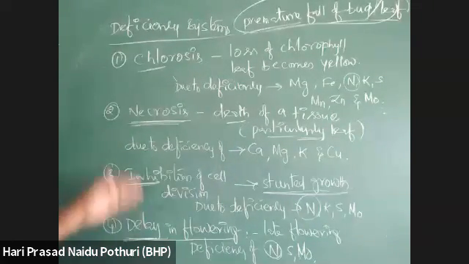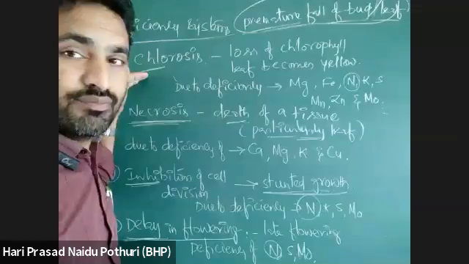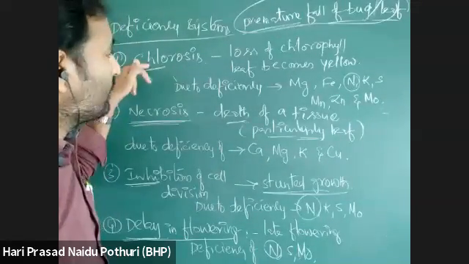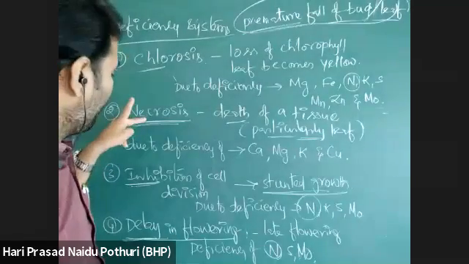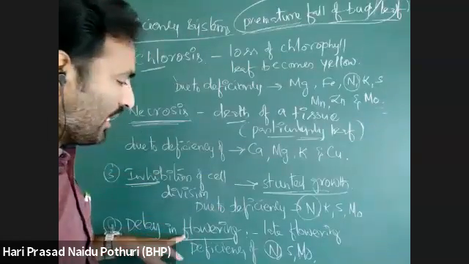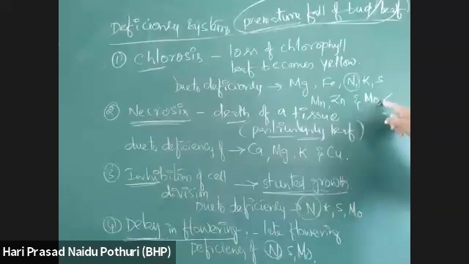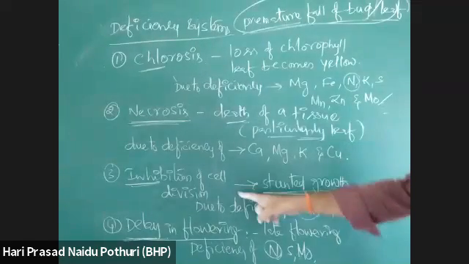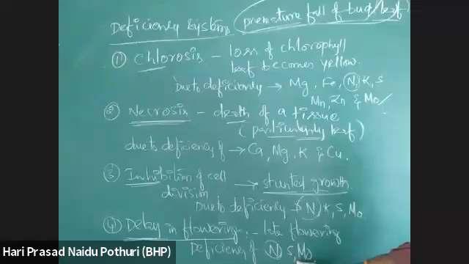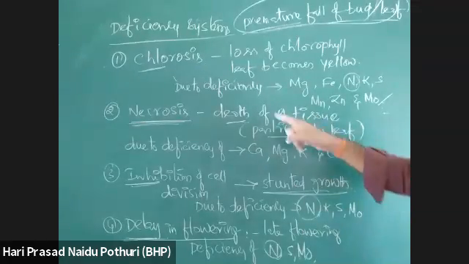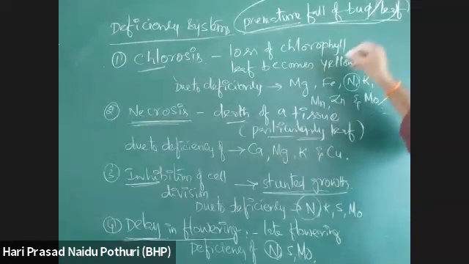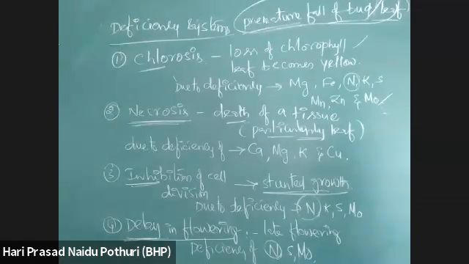How to find this? We can compare. Suppose there is chlorosis only, no necrosis, no stunted growth, no delay in flowering. Suppose molybdenum is deficient, then due to molybdenum deficiency, stunted growth and delay in flowering also will appear. These are not appearing, necrosis is also not there, just chlorosis is there. Now, what is it related to? If potassium were deficient, necrosis would also be seen, but it is not there, so it is not potassium. Sulfur is there, both.